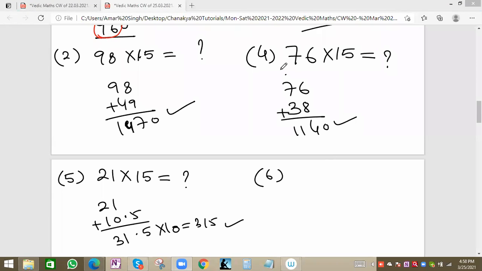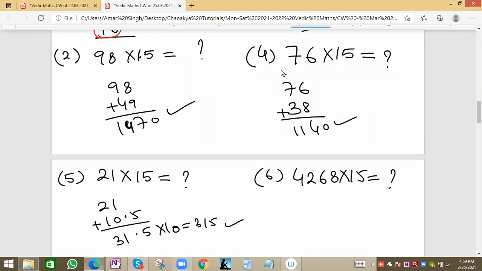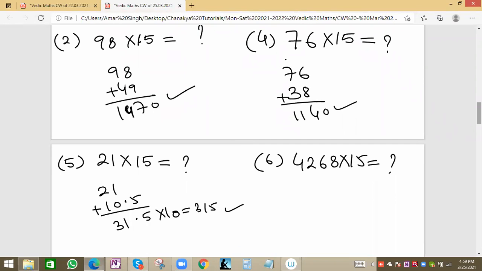See, the sixth question we'll see now. Suppose we have big values: 4268 into 15. Can you apply the same trick here? Big values, 4268 into 15. The trick is the same, the value is a bit on the higher side, but we can apply the same trick to get the answer. Anyone? Right, Hemant and Abhinav. And Pershan also. Pershan, please try once again.